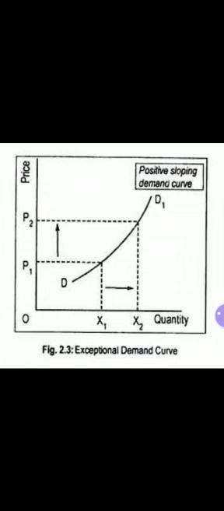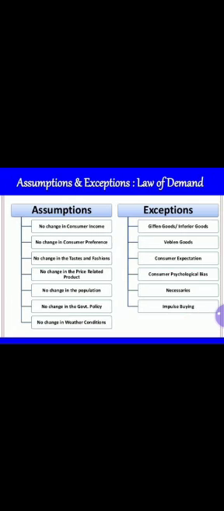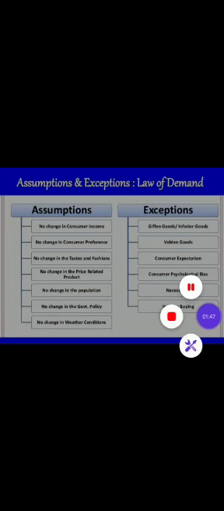Is that clear? And children, one thing more, don't get confused with assumptions and exceptions. Assumptions were the reasons for operation of law of demand, but exceptions are different situations. Okay, so you can see in the slide the two columns are there. First are the assumptions and the second column shows exceptions, so don't get confused.